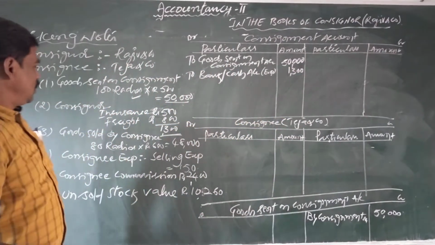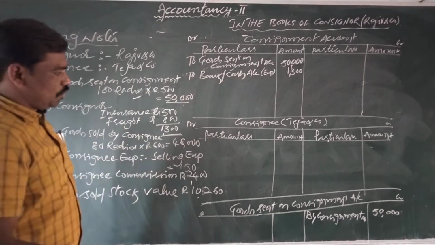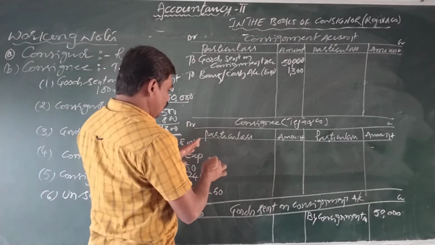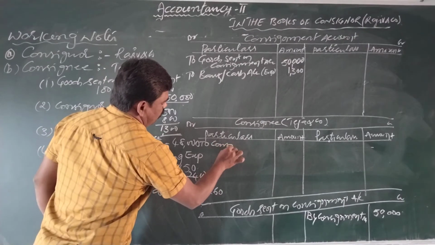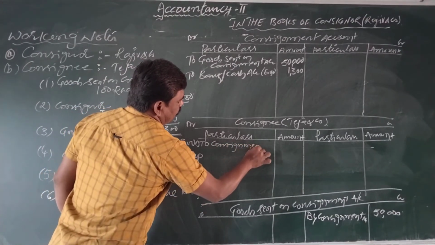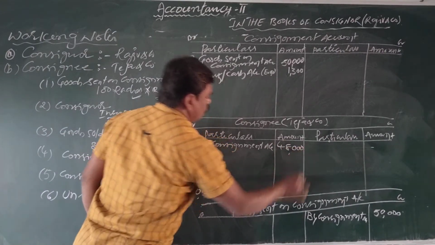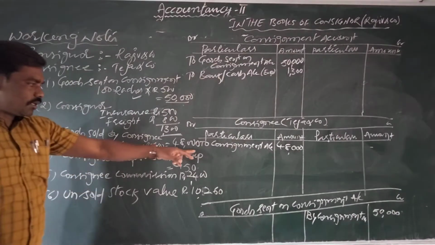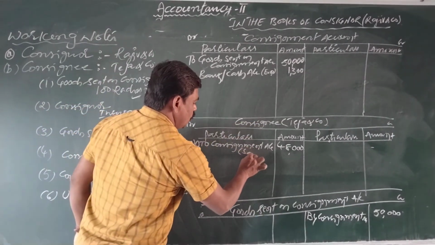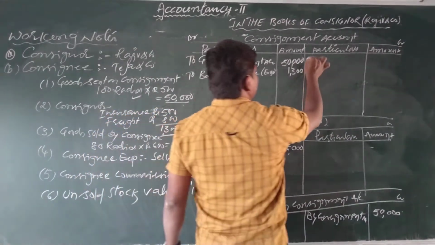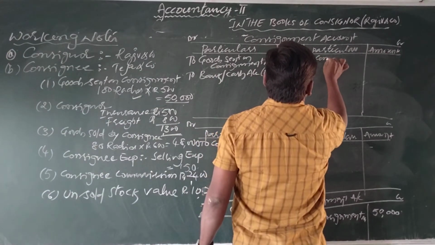Okay, students. Next, goods sold by the consignee. Here, goods sold by the consignee. When that point is given, in the consignee account, debit side, to consignment account 48,000. In the consignee account, debit side, to consignment account 48,000. If you want, you can write sales. And come to the consignment account, credit side, by consignee account.